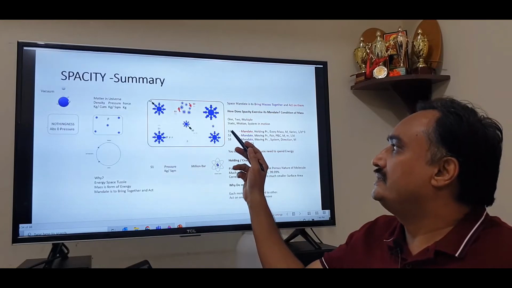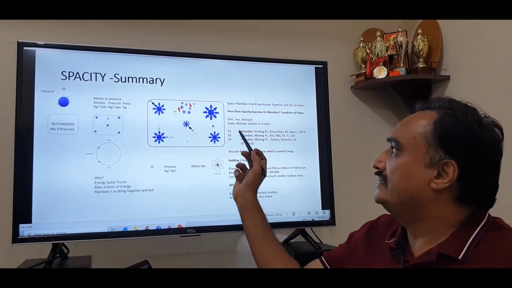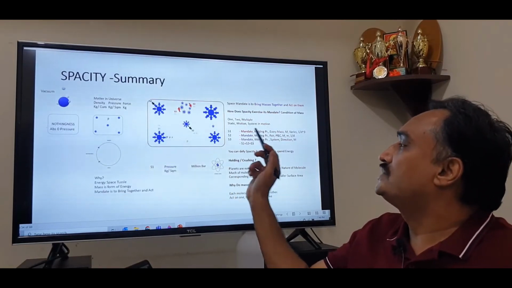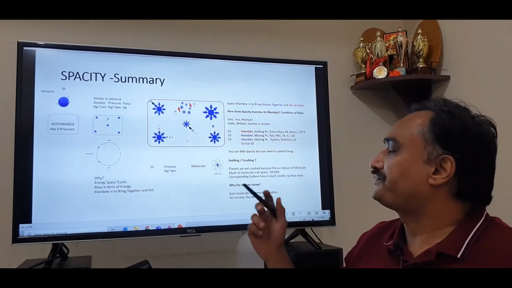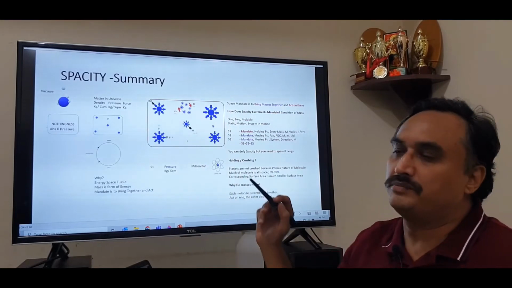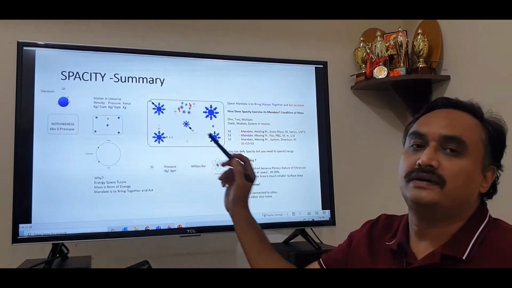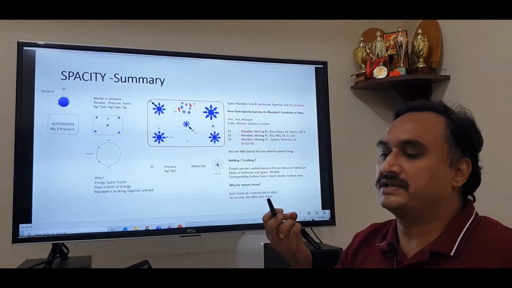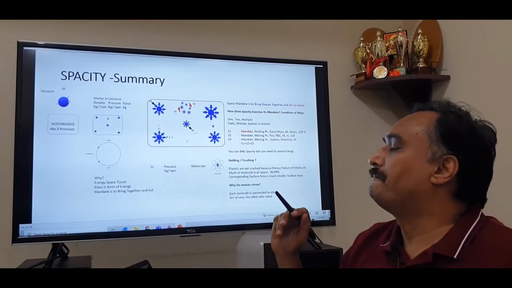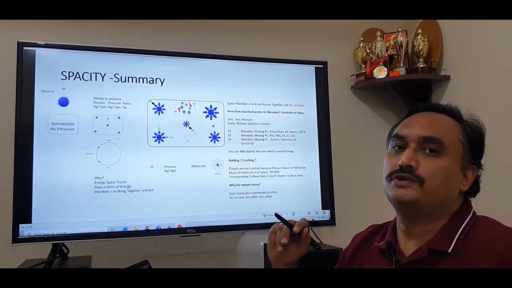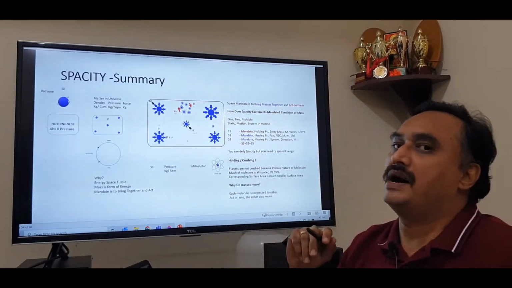So we had seen three forces, which are basically S1, S2 and S3. Let us study each one, summarize each one. S1 came up from the mandate of acting on them. It is a holding pressure. As you can see here, I have shown you all the possibilities. S1 is the pressure which is acting on the entire surface of the mass. That is why we call it a holding pressure. There is no kinetic energy imparted to it, because everywhere the forces will get cancelled. Now this one would be directly proportional to the mass it is acting on, and S1 is the highest on the surface of the mass that it is acting on.